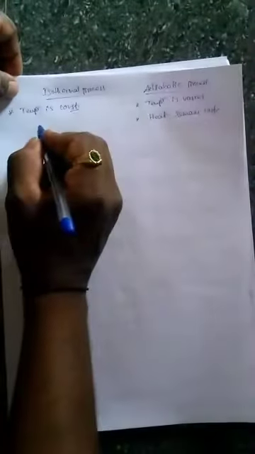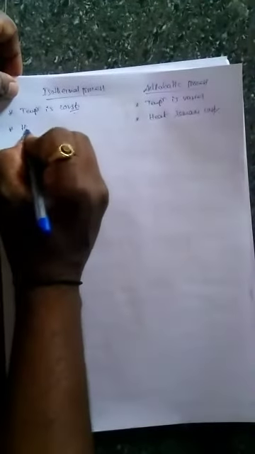Temperature remains constant. A temperature constant process we call what? Isothermal process. Here temperature varies in the adiabatic process. In the adiabatic process heat remains constant, right? Adiabatic means heat remains constant. Then in the isothermal process, heat varies.